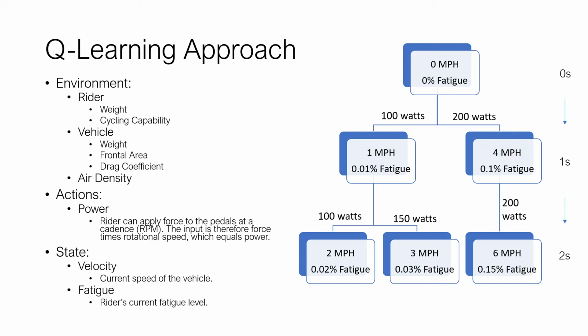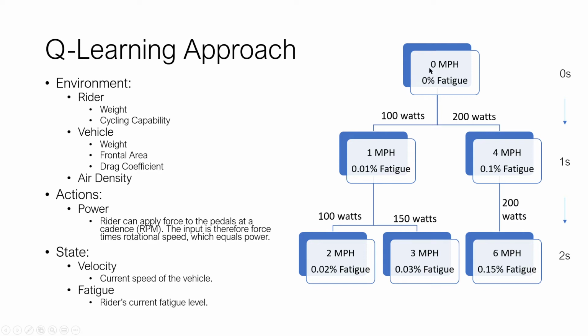The environment also has some air density, just physical components that govern the achievable speed. The action space is just power, so the rider can input power through force on the pedals at a cadence. The state space comprises only velocity and fatigue. Velocity is the speed of the vehicle, and fatigue is the current buildup of fatigue for the rider.